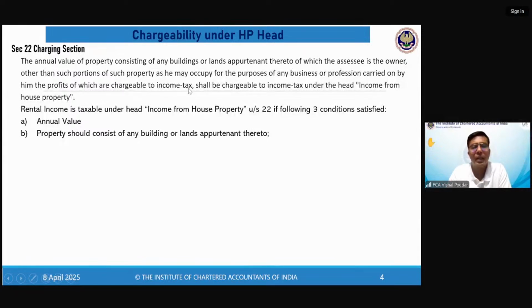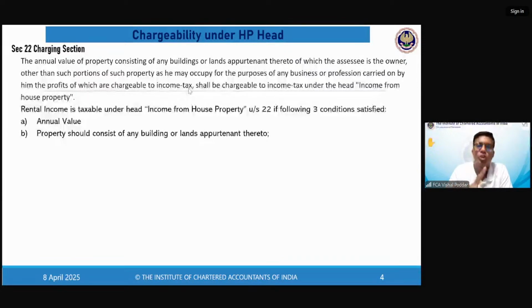So first important clarification, because whenever I take the name of this head, I say house property, and the immediate impression or the picture which I get in front of my eyes for house property means a residential building. That is not the thing. Read the charging section. It clearly says property consisting of any building.